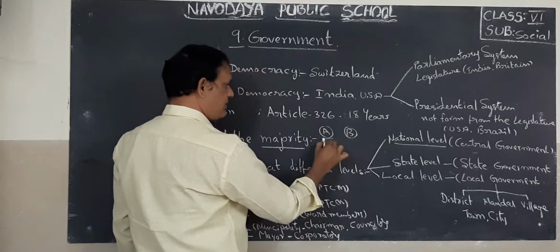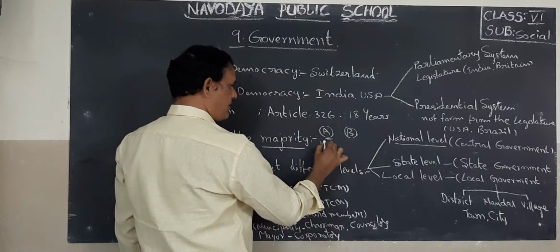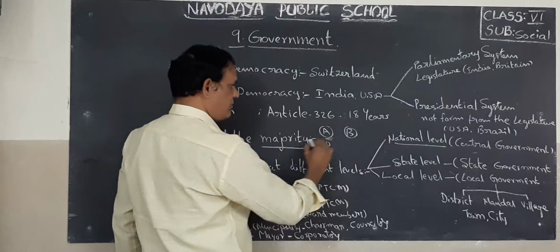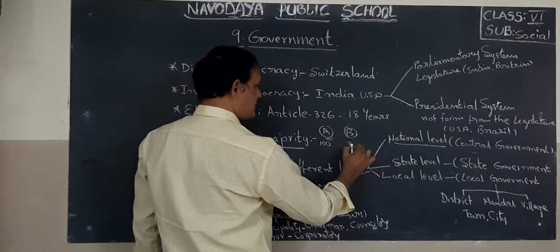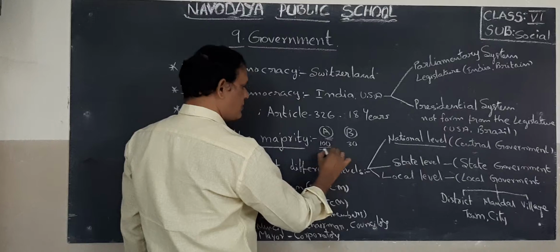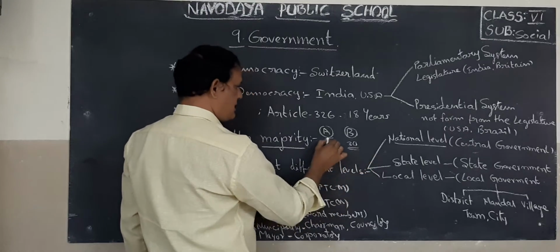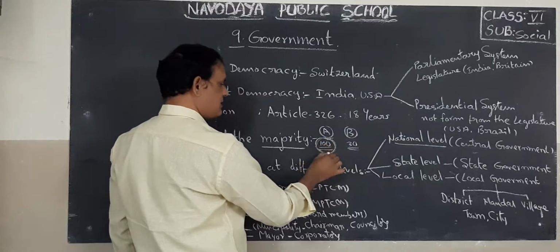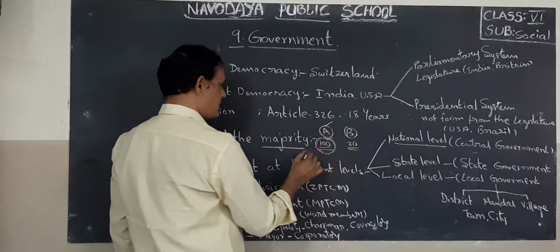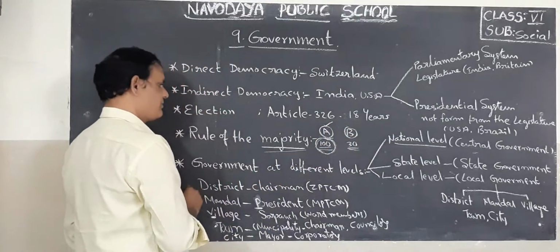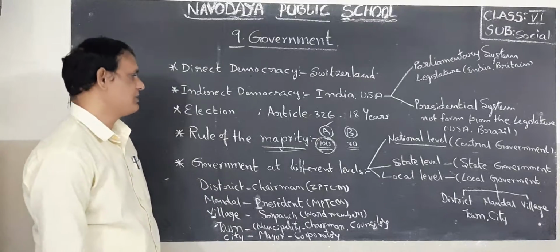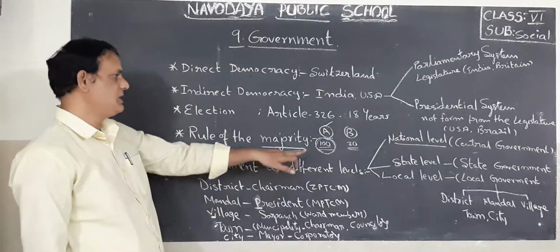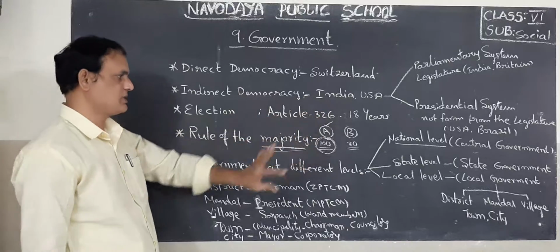If the A party gets 100 seats and the B party gets 30 seats, who will rule the country? The people who got the majority of seats will rule the country. So that is called rule of the majority. It is followed in the democracy system, children.